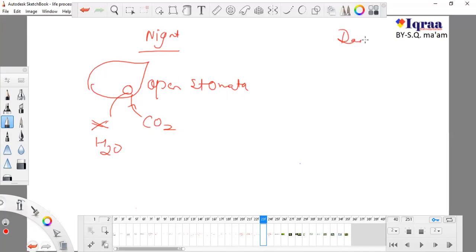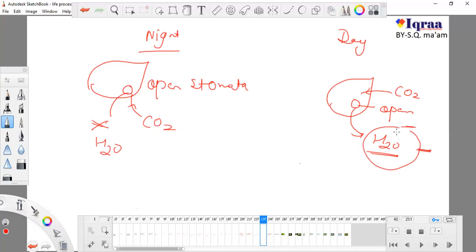But what happens in daytime? If the stomata is open, it absorbs CO2, but at the same time it will lose a huge amount of water. This condition is not bearable by the plant, so desert plants never open their stomata in daytime.